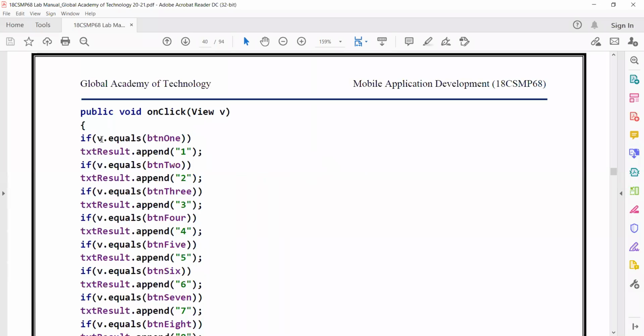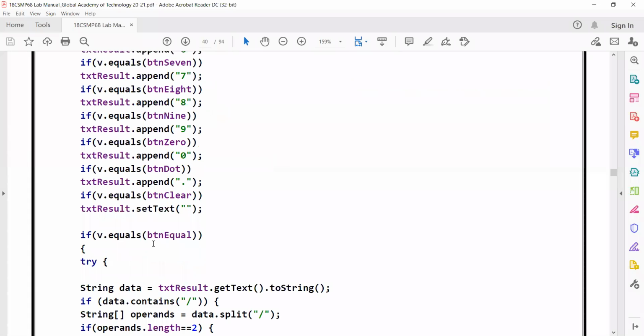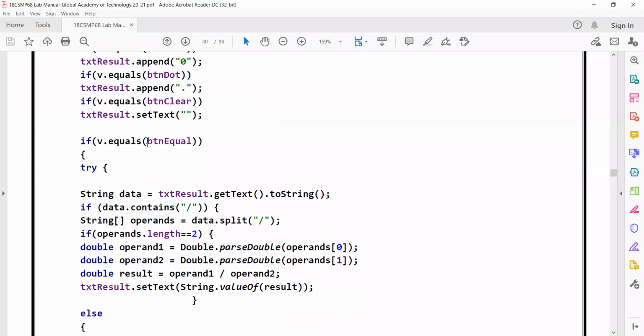The remaining code, I think you know this. I'm checking which button the user has clicked. If the user has clicked button 1, then in this edit text box, I need to append 1. If the user clicks button 2, on my edit text box I need to append 2. If the user clicks button 3, on my edit text I need to append 3. Like that, it goes on. Now, if the user clicks the button equal to, what should I do?